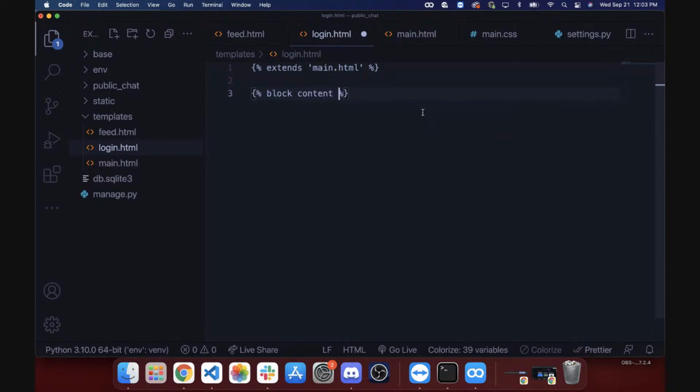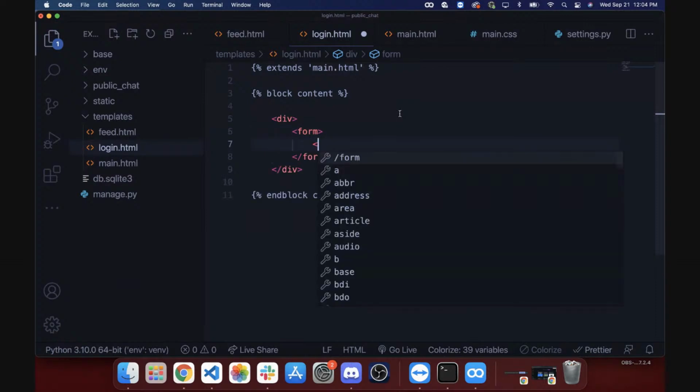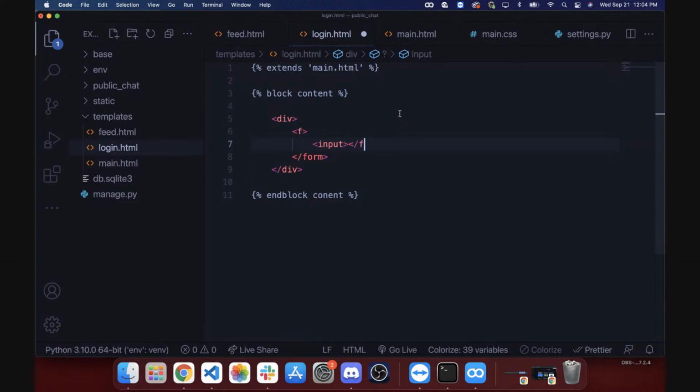Block content and endblock. Okay, so let's see. We'll create the form, just create a wrapper around it, and then we'll style it. Okay, input, we'll just say, oops, what did I do here?